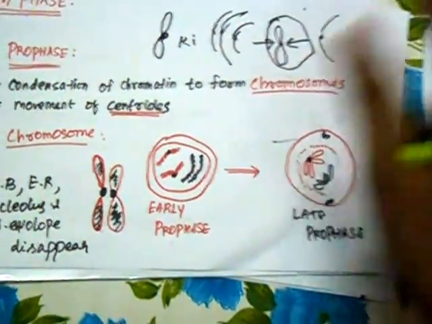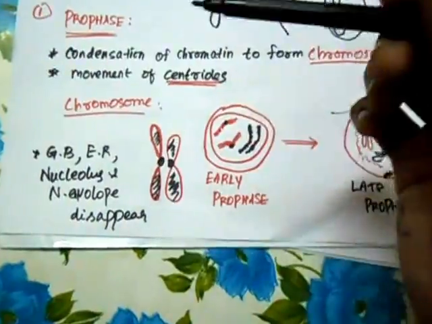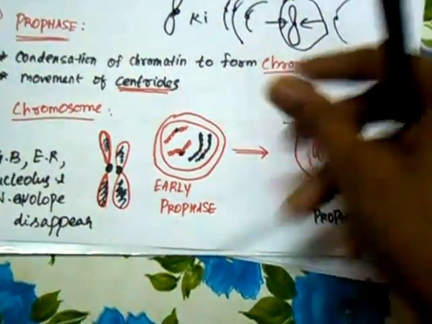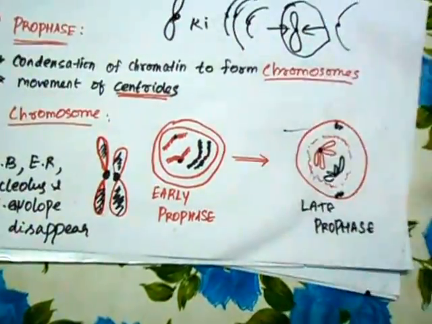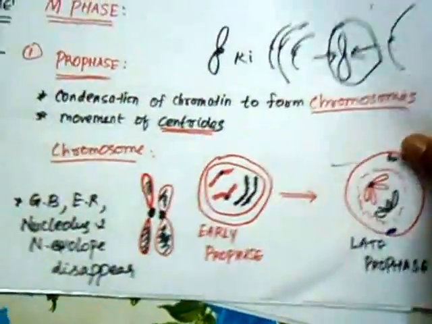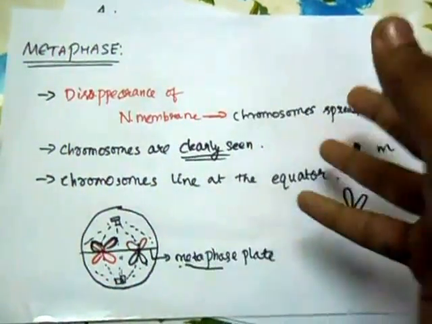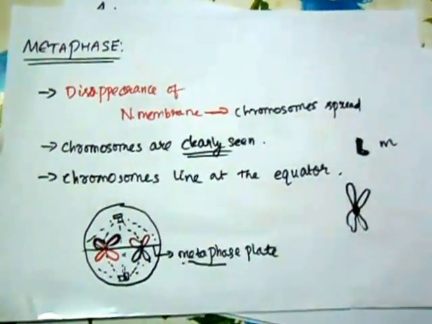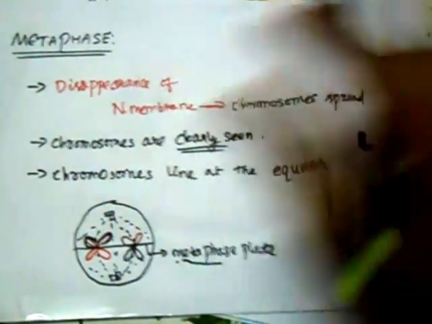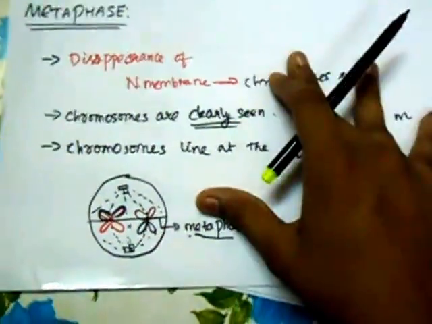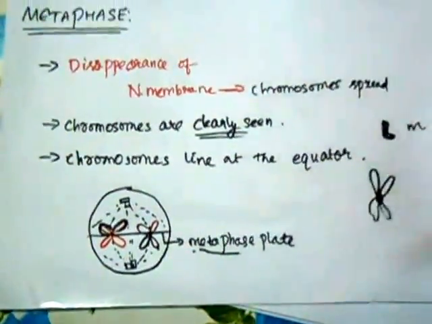Not only that, but also Golgi bodies, endoplasmic reticulum, and other small structures disappear, so that the chromosomes spread into the cytoplasm to start the next phase, which is the metaphase. Now the metaphase is the most important phase in mitosis, because this is the stage where the chromosomes can actually be seen as distinct chromosomes, whereas in the other phases they cannot be seen, as they exist in the form of rough chromatin.